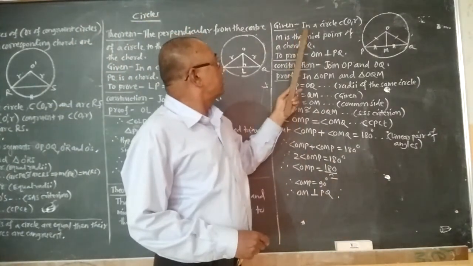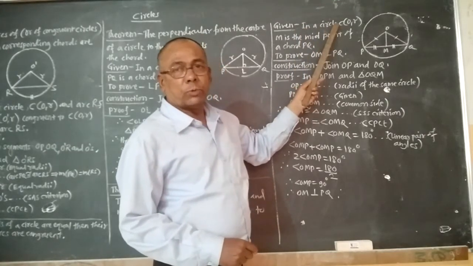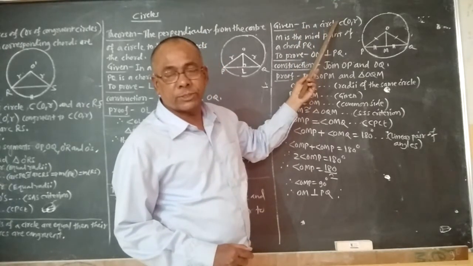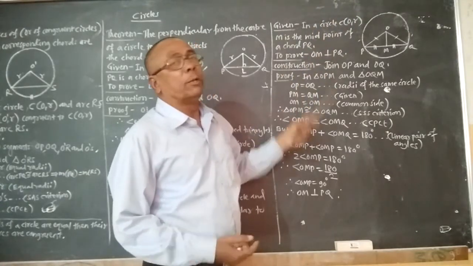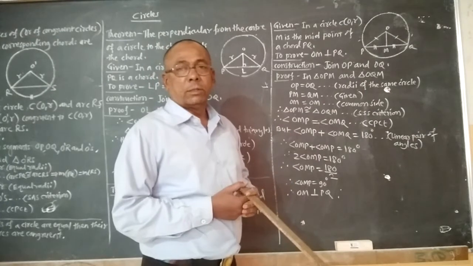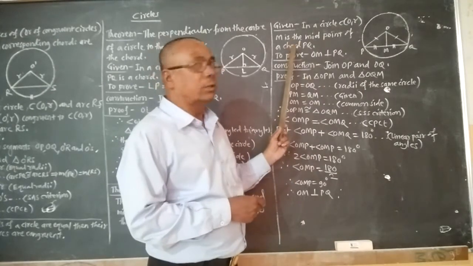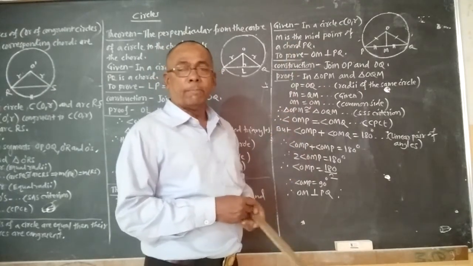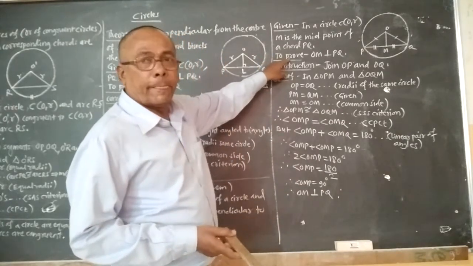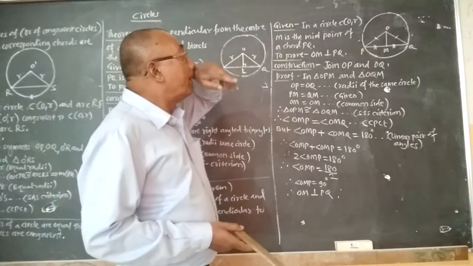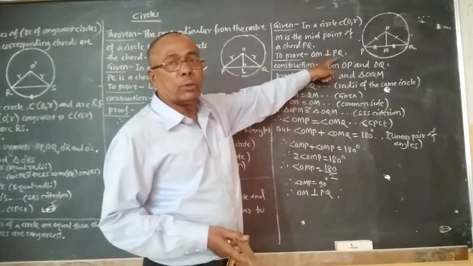So in a circle with center O, we have to write given, means the information of the figure. In a circle with center O, M is the midpoint of chord PQ. To prove OM is perpendicular to PQ.